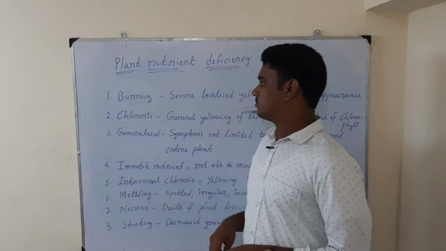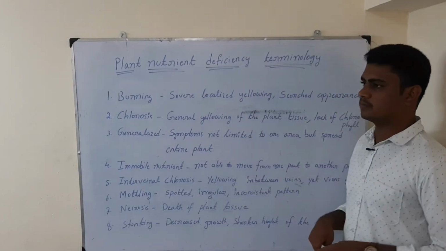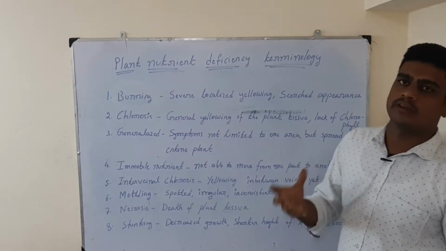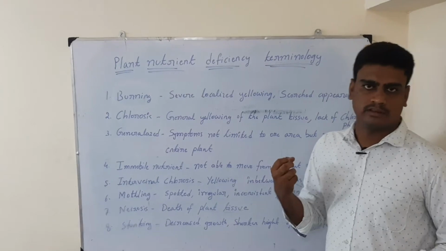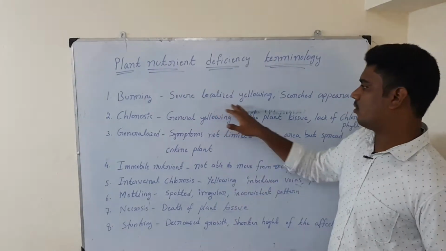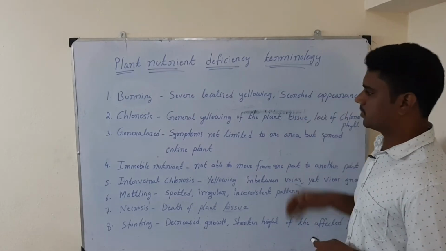So the first one is burning. Burning is nothing but the severe localized yellowing or scorched appearance. That means the leaves will show the burning symptoms, something like the drying of the leaf. Severe localized yellowing, very much yellowing of the leaf will be there, and a scorched appearance also will be there.